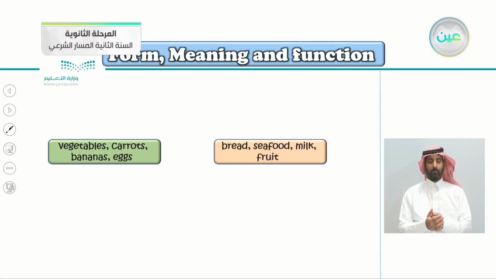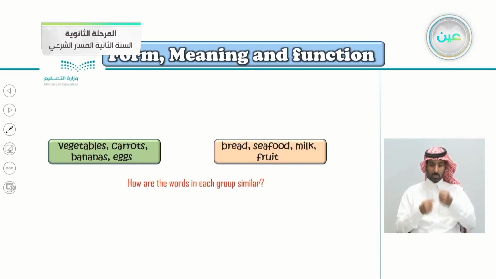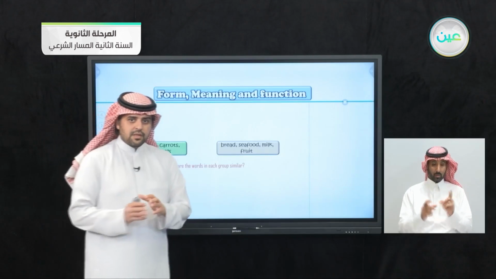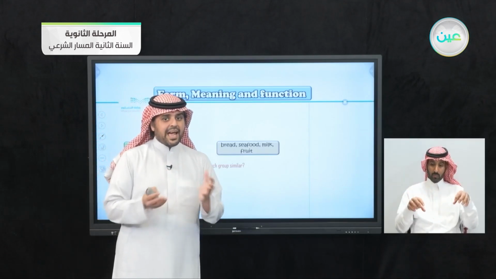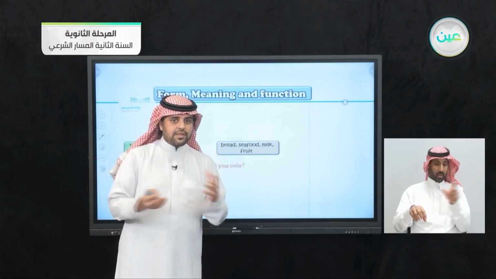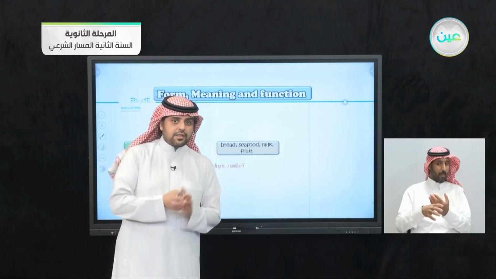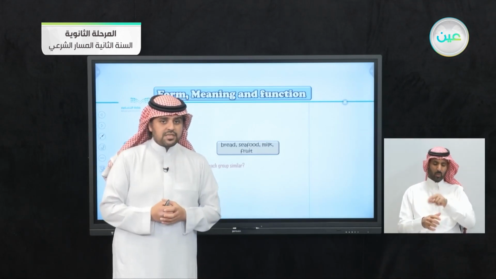So here we have 2 groups of words. The first one: vegetables, carrots, bananas, eggs. The second one: bread, seafood, milk, and fruit. How are the words in each group similar? How are the 2 groups different from each other?